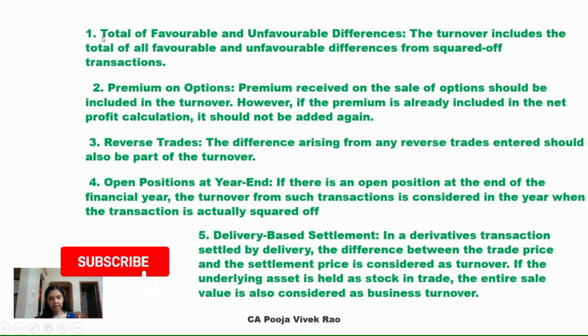Total of favorable and unfavorable differences. The turnover includes the total of all favorable and unfavorable differences from squared off transactions. Premium on options. Premium received on the sale of options should be included in the turnover. However, if the premium is already included in the net profit calculation, it should not be added again. Reverse trades. The differences arising from any reverse trades entered should also be the part of the turnover.